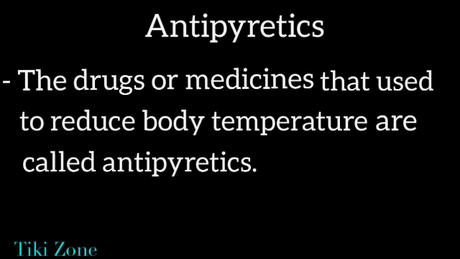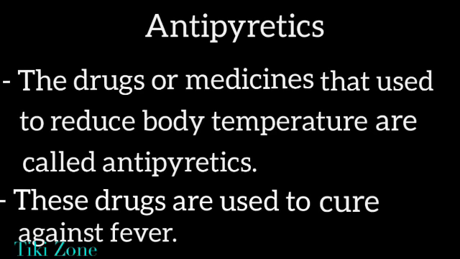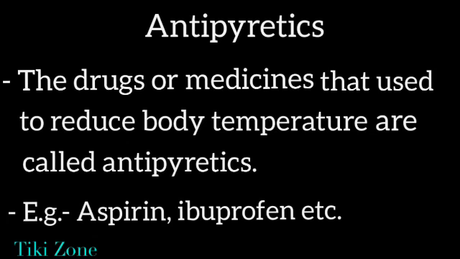First, antipyretics. The drugs or medicines that are used to reduce body temperature are called antipyretics. These drugs are used to cure fever. Some examples of antipyretics are aspirin, ibuprofen, etc. Aspirin is a widely used antipyretic. Its chemical name is acetyl salicylic acid. Its IUPAC name is 2-acetoxybenzoic acid and its chemical formula is C9H8O4.